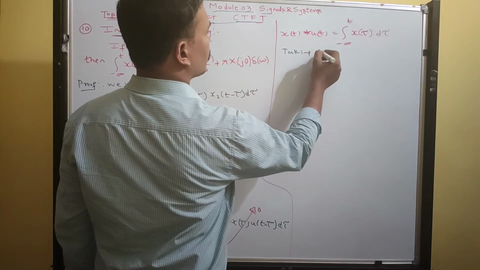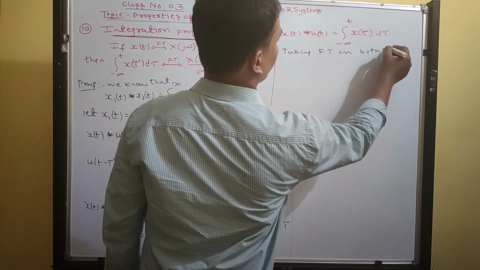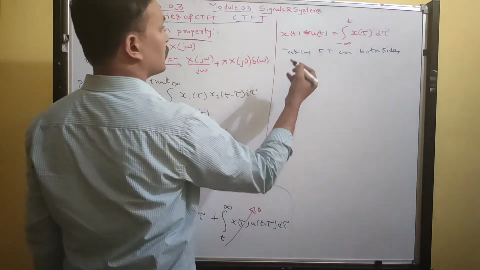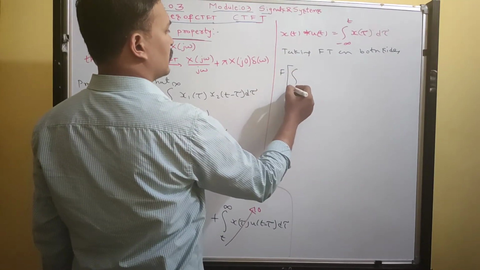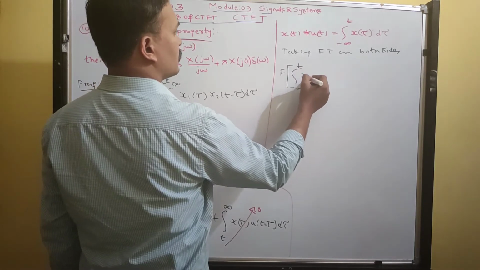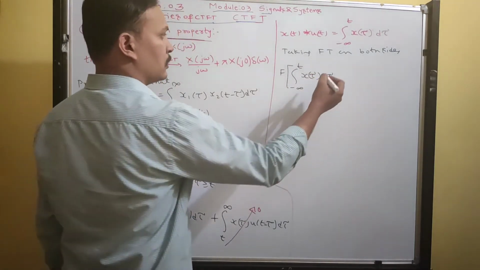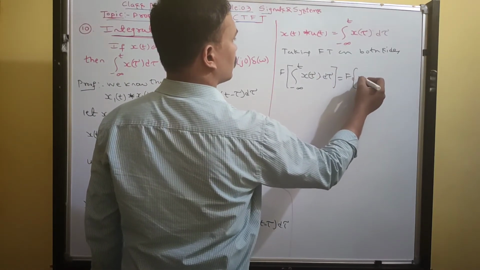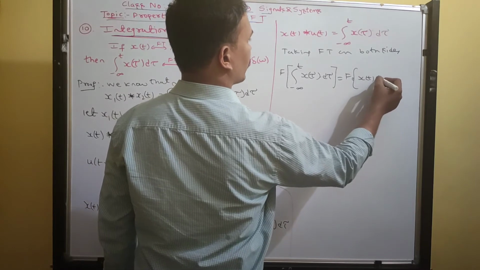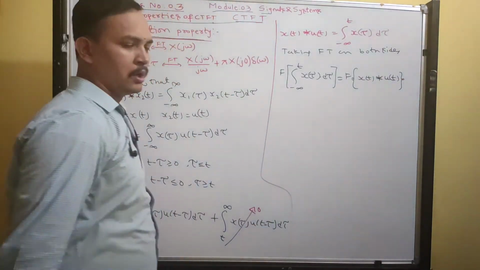Okay, taking Fourier transform on both sides, we can write the Fourier transform of the integral from minus infinity to t of x of tau d tau is equal to the Fourier transform of x of t convolution u of t.